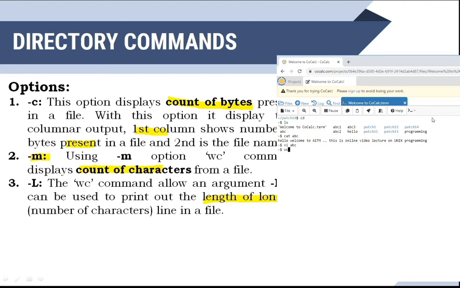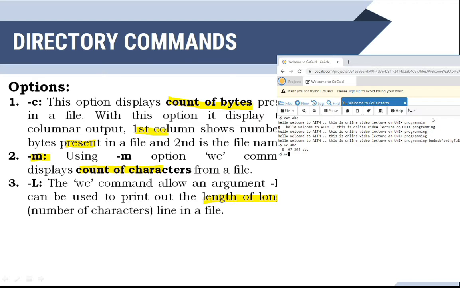Then I am going to say WC ABC. So see here, 5 lines are there, 67 words are there, 394 characters are there, and the name of the file is ABC. Okay, do one thing, I will clear it, then I will display the ABC contents. Okay, now we will see WC, then ABC. 5 lines are there, 1 2 3 4 5 lines, and the words.